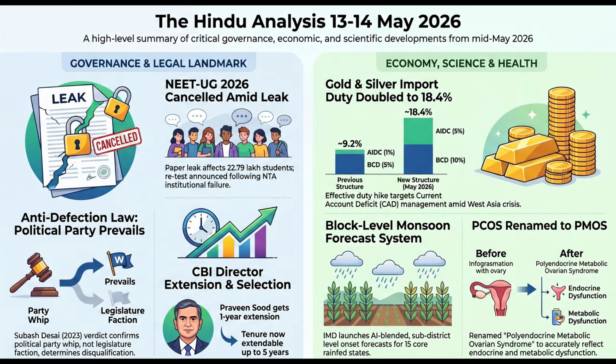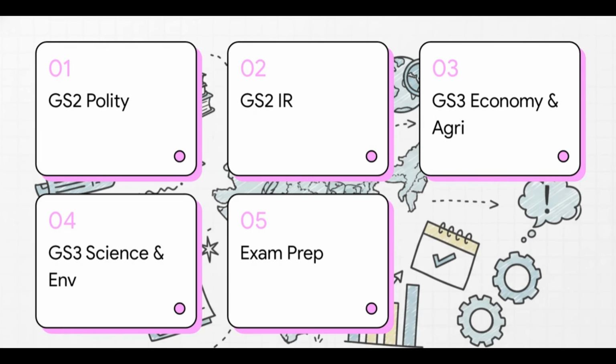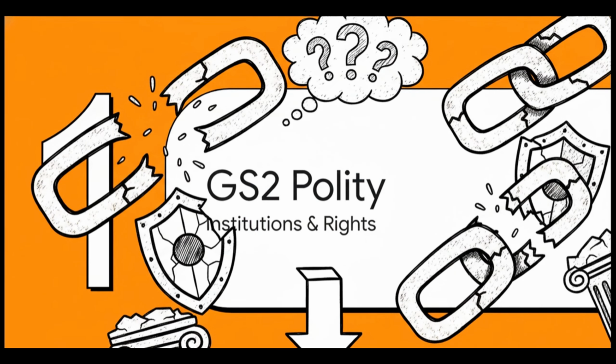Let's get started. Okay, let's quickly map out today's agenda. We're directly connecting 16 crucial news items straight to your syllabus today. We'll kick things off with GS2 Polity and International Relations, then we'll shift gears into GS3 covering economy, agriculture, science, and environment. And finally, we'll wrap up with some direct exam prep, including a solid mains question and a rapid revision. Let's move straight into our first major block under GS Paper 2.